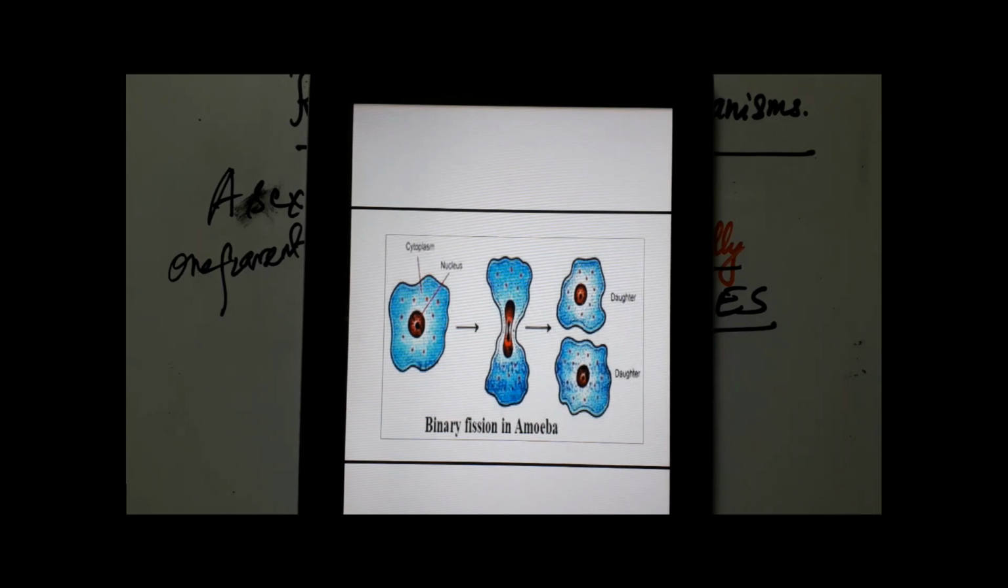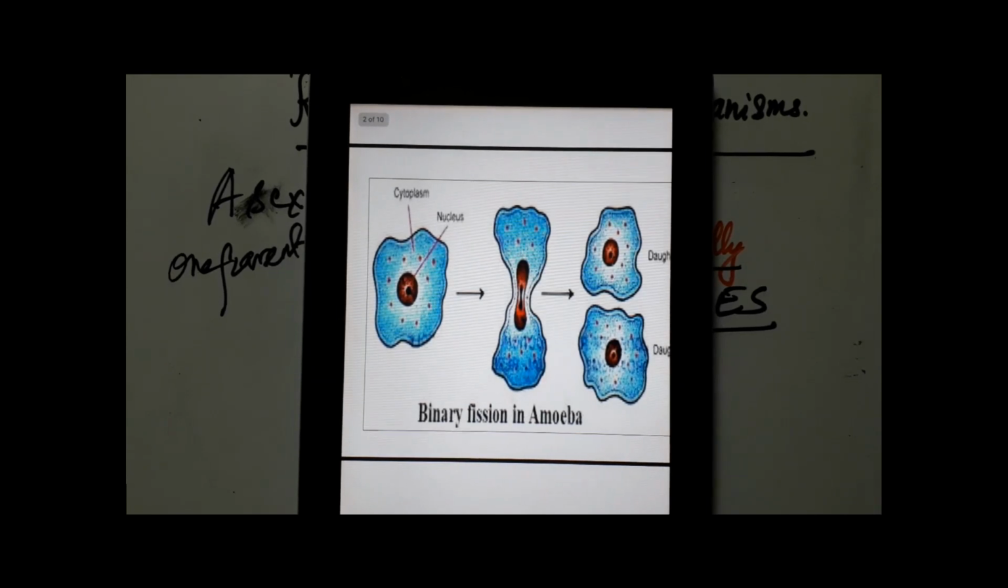Now, what do you call this type of division? Asexual reproduction, where a single organism without formation of gametes is giving rise to two daughter cells, which are its offsprings. We call this binary fission. Binary fission refers to a single cell which divides into two to form two cells. This is what happens under favorable conditions in case of amoeba.